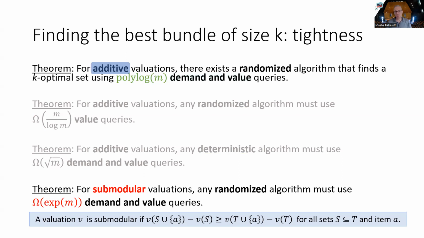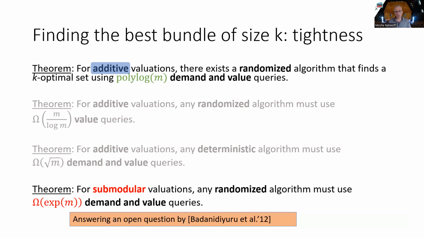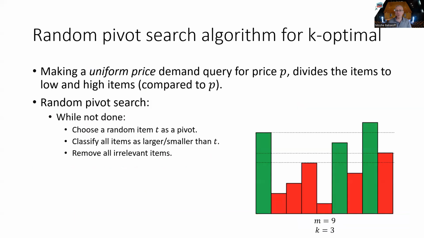This is the most challenging result in the paper, and the proof is completely non-trivial, and I'm not going to actually discuss the proof, and I encourage you to have a look at the paper. In particular, this answers some open problem from 2012. So let me briefly discuss the problem for additive valuation of finding a k-optimal set, that is a set with k items of maximal value.